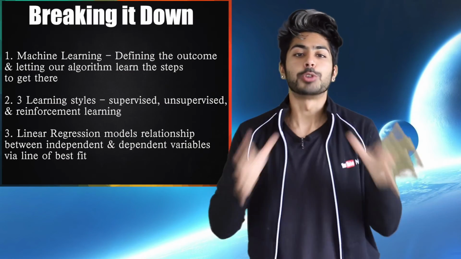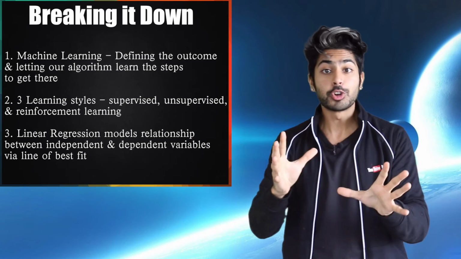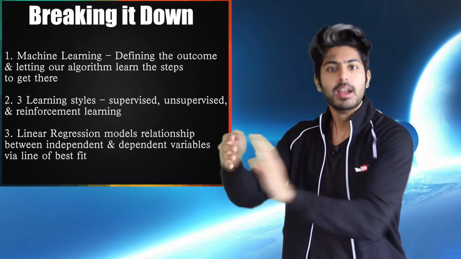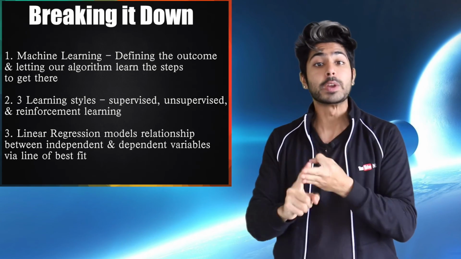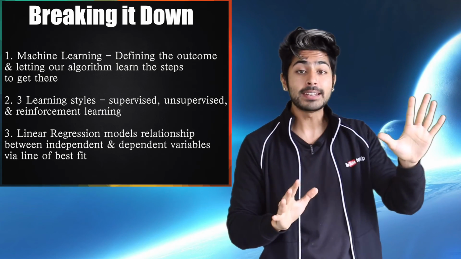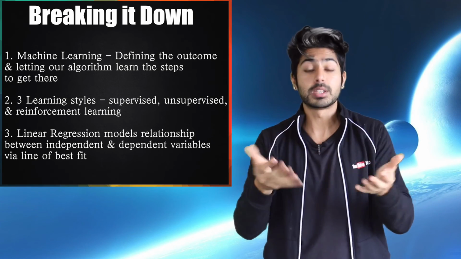So to break it down, while traditional programming is about defining the steps to reach an outcome, machine learning is about defining the outcome, and our program will learn the steps to get there. There are three different learning styles: supervised, unsupervised, and reinforcement learning. And linear regression models the relationship between an independent and dependent variable to create the line of best fit, which we can then use to make predictions.